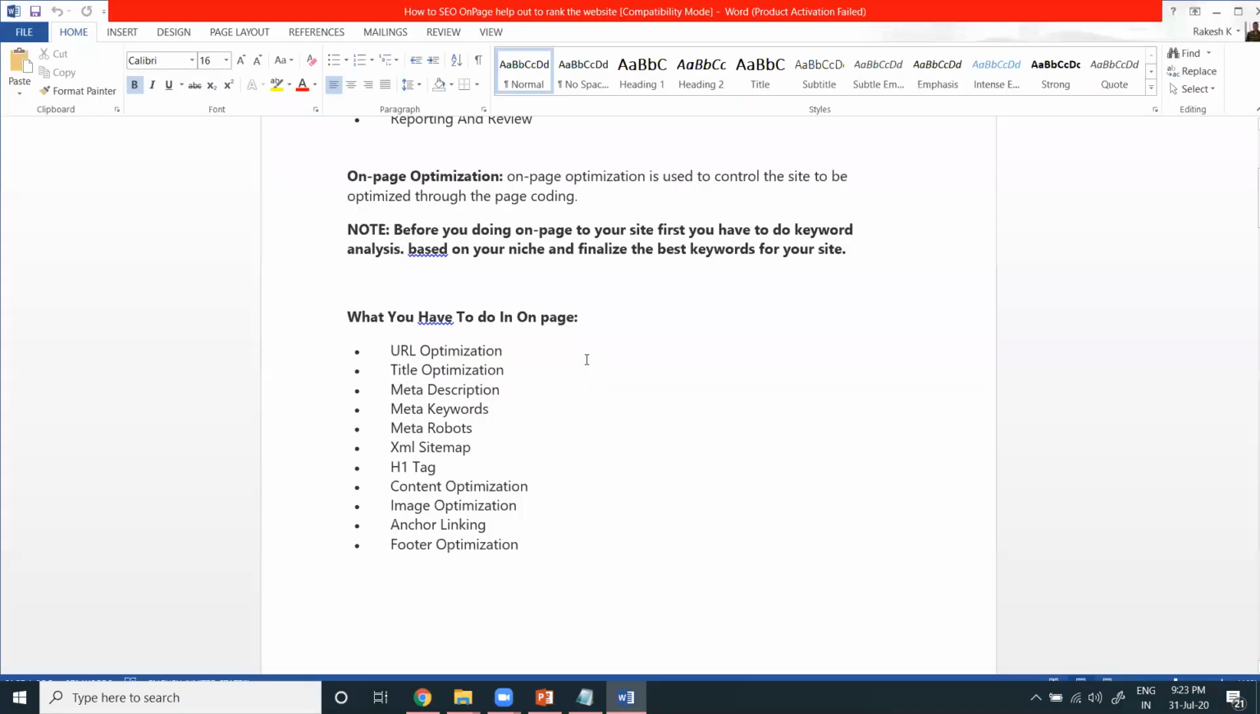The first key point is on page. These are the major important keys for on page. On page optimization is used to control the site so it is optimized at the page coding level. That includes URL optimization, title optimization, meta description, meta keywords, meta robots, XML sitemap, H1 tag, content optimization, image optimization, anchor linking, and footer optimization.